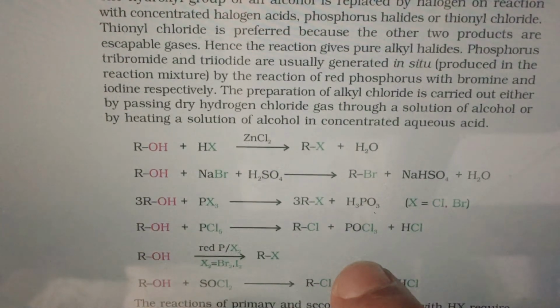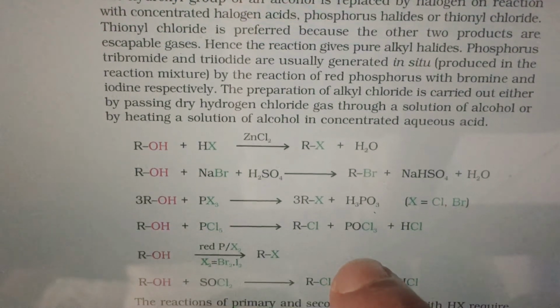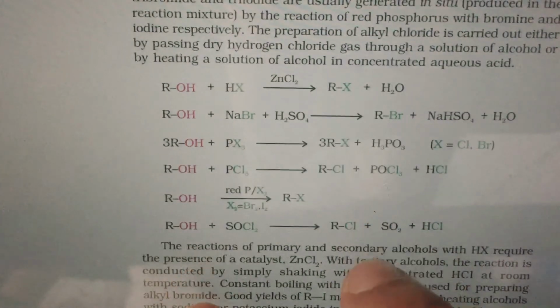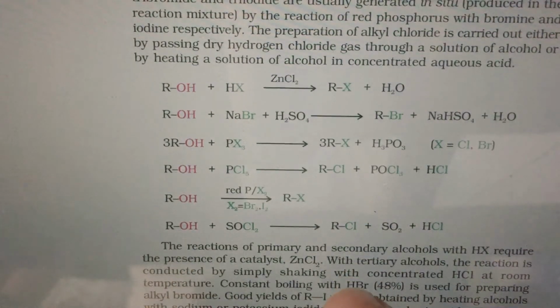Notice that the OH as such is a poor leaving group. So in order to make a better leaving group to introduce X, you are using protonation or adding proton, then it makes a good leaving group. ZnCl2 helps in the removal of water as it is a water absorber or a dehydrating agent.